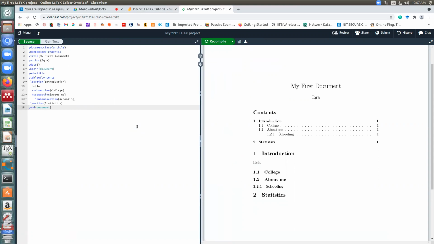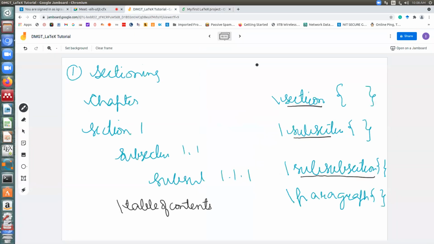Then we can continue. Okay, great. What we are going to start with today is a very important feature of LaTeX, which is called labeling. Let me give an introduction to labeling first.